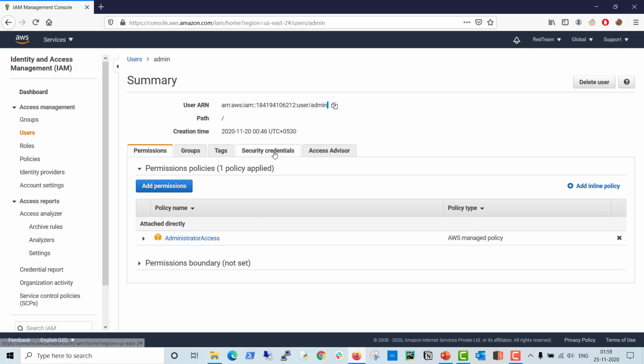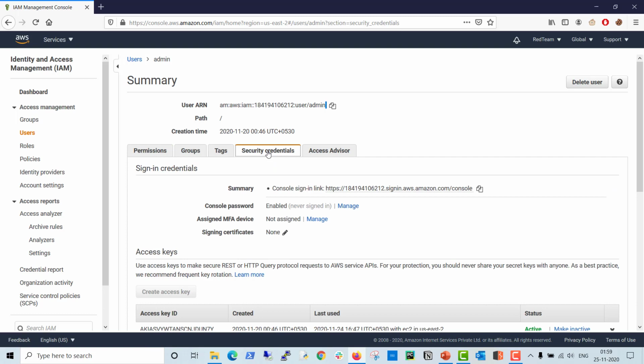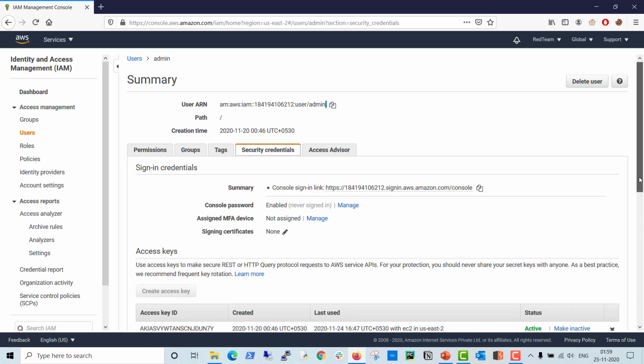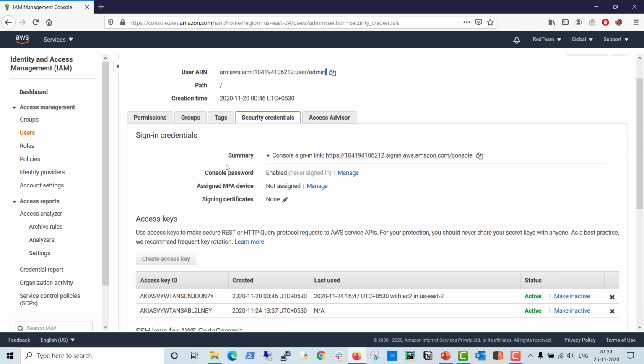How can we access these AWS services? You can see here in the security credential tab, I can access through the console, because the console single sign-in link is there. If you want to access through the root user, you can directly log into aws.amazon.com. But if you want to access through an IAM user, this is the single sign-in link. You have to specify your 12-digit AWS account ID, and it will be the same, so you can access through any user.